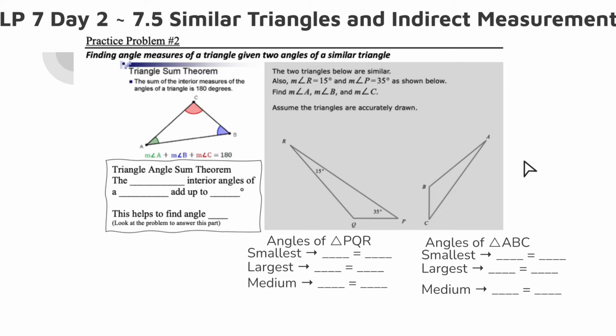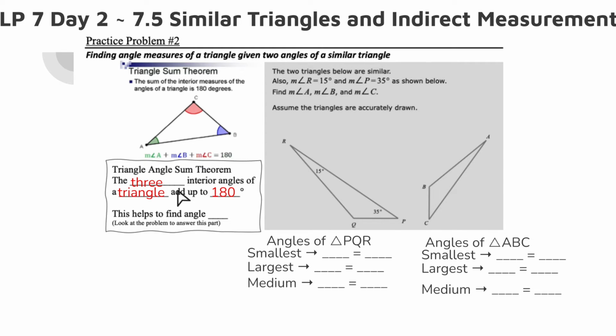So finding angle measures of a triangle given two angles of a similar triangle. So the first thing we need to remember is this triangle angle sum theorem, which we've learned, I want to say we've learned it a couple of times this year already, but I wanted to remind you. So the sum of the interior measures of an angle of a triangle is 180 degrees. So I want you to write that sentence out. The three interior angles of a triangle add up to 180 degrees. We need to remember this. We will use this multiple times within this class. You will continue to use it when you get to high school. So make sure you remember this statement.